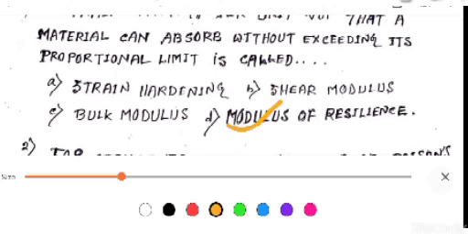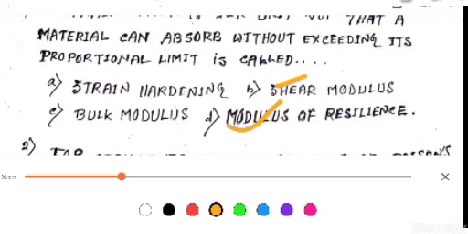Now what is strain hardening? During strain hardening, the strength of a metal is increased and ductility decreased.